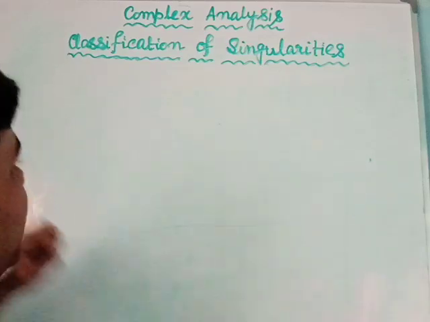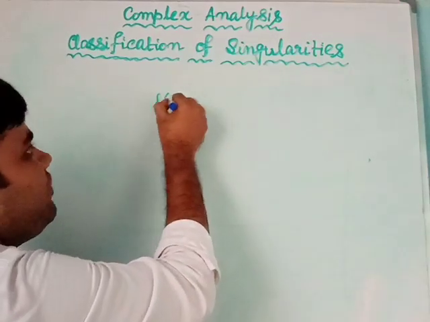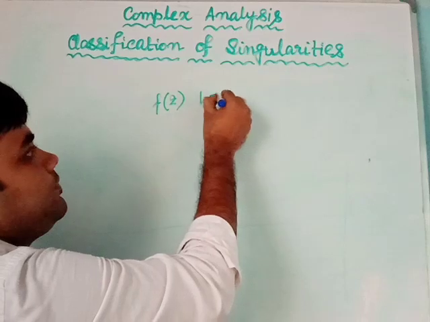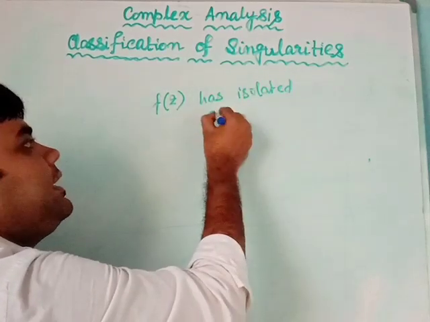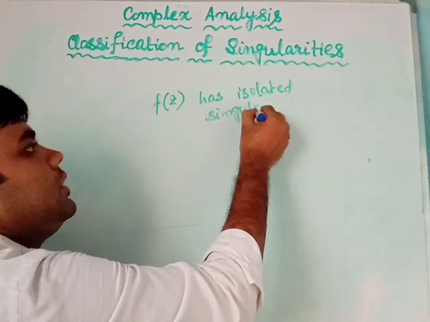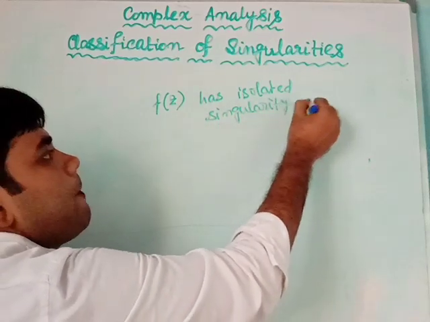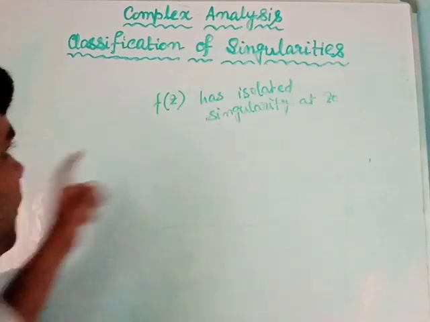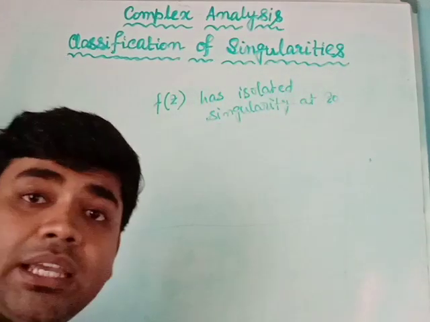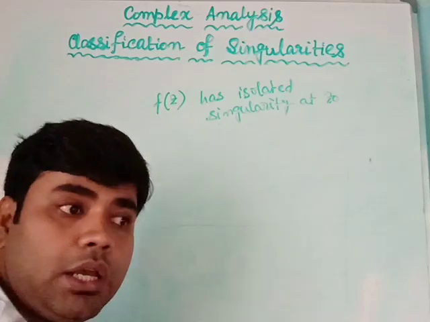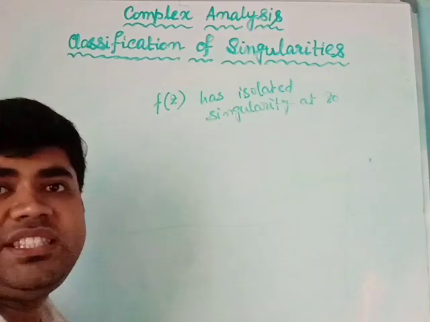Now, if a function f(z) has an isolated singularity at z0, then it must have a Laurent series expansion in a deleted neighborhood of z0.